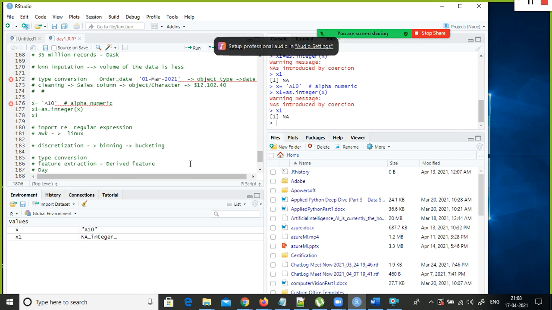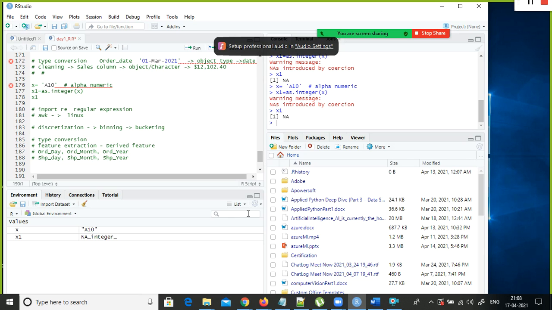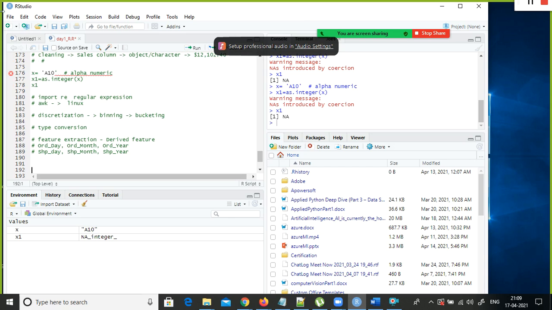For example, I have a day column, a month column, and a year column. Since it is an order day, I put order day here, because I have multiple date columns in my data set, and I have other columns like shipment day, shipment month and shipment year. These are all called your derived features.